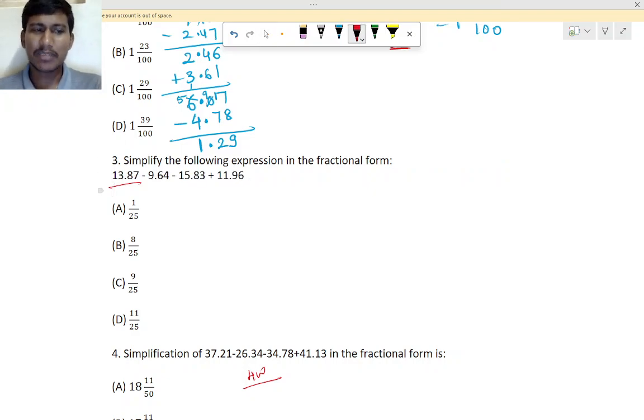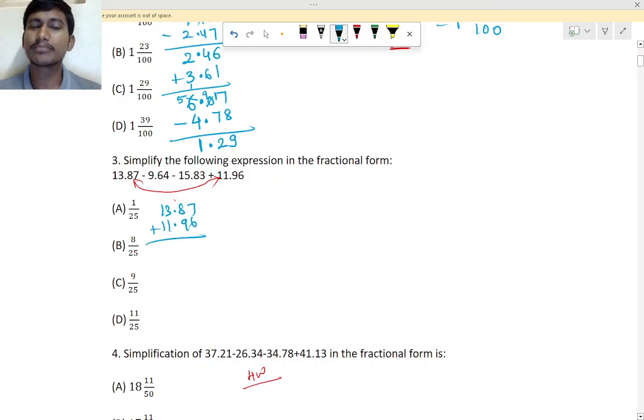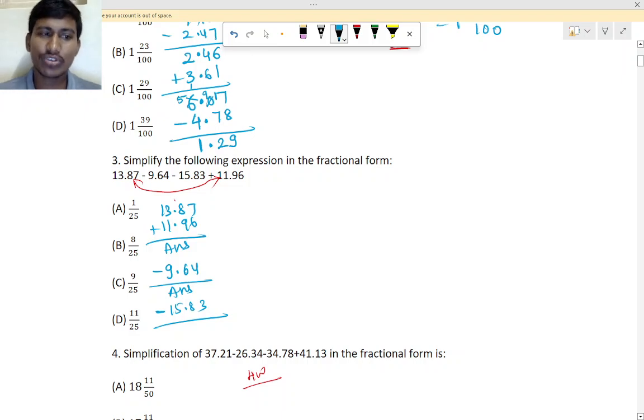So you can do minus, minus, plus, or you can do it like this. First you add. This is addition, right? You add, then minus it one by one. So first you add these two numbers, plus with plus. That is 13.87 plus 11.96. Do it, and from the answer you minus 9.64. Next, what answer do you get? You minus the 15.83. Understand? This is how you have to do the third question.